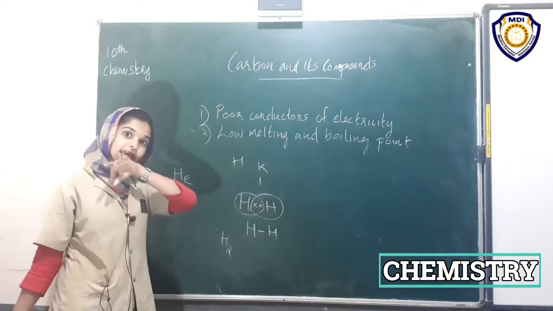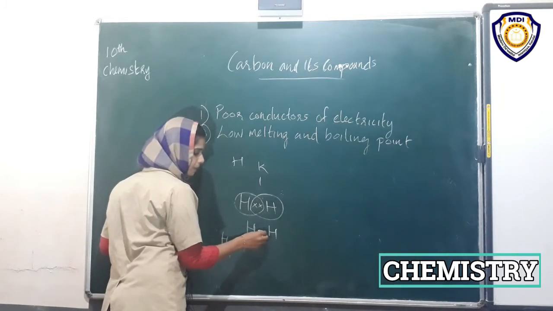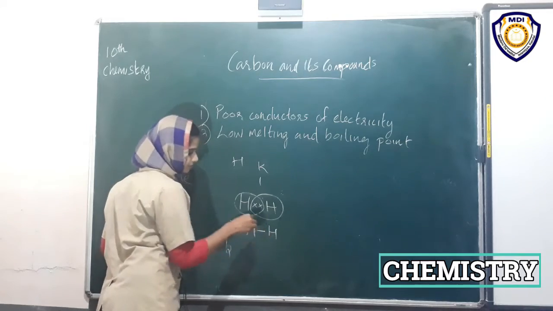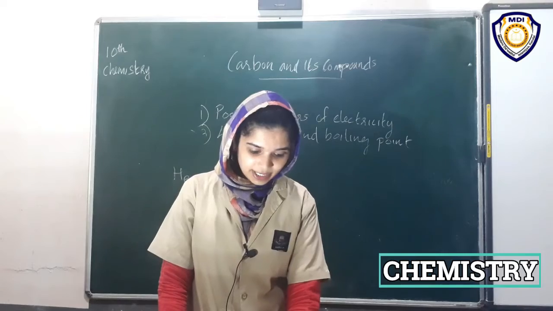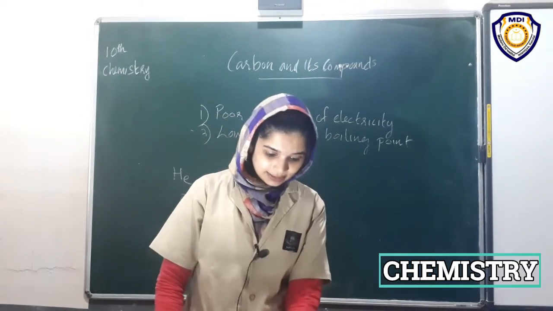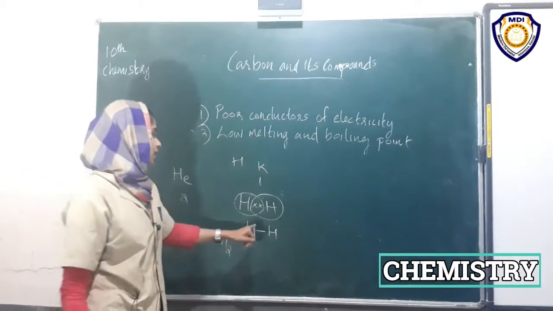We will draw shared pairs as a line. It is a bond formed between the two hydrogen atoms. It is represented by a line between the two atoms, and so it is a single covalent bond.